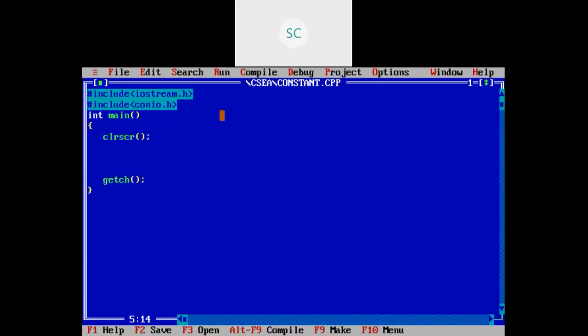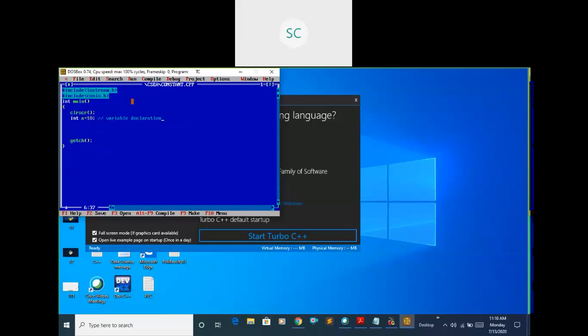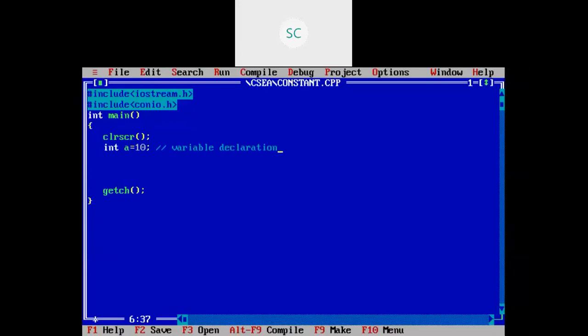Observe, int a = 10. What is this statement? Variable declaration, right? I have declared one variable, a, which stores data of type integer. Which type of data is it going to store? Integer type data. Within this a, I am storing 10. This 10 is integer type data, right?